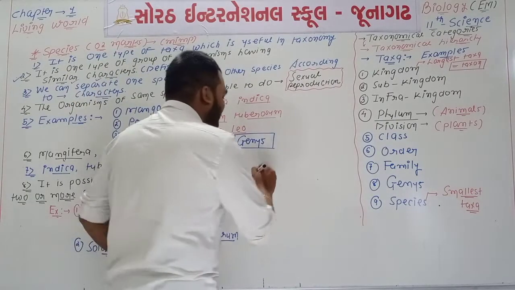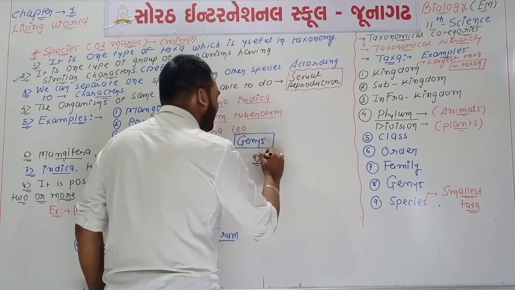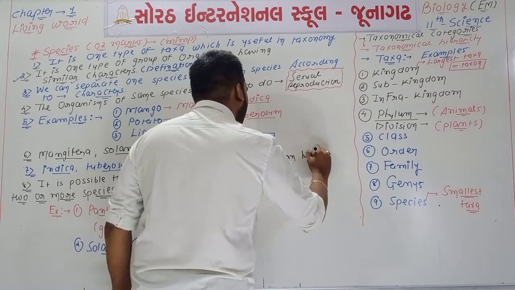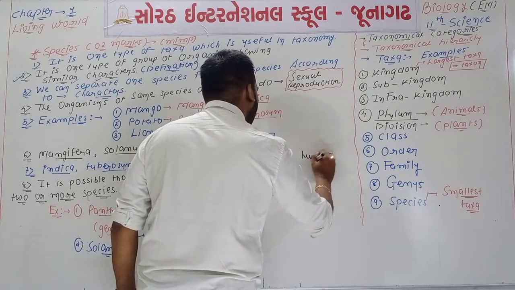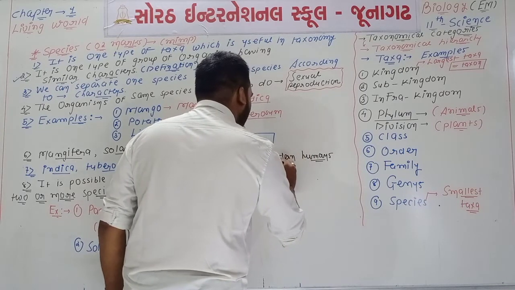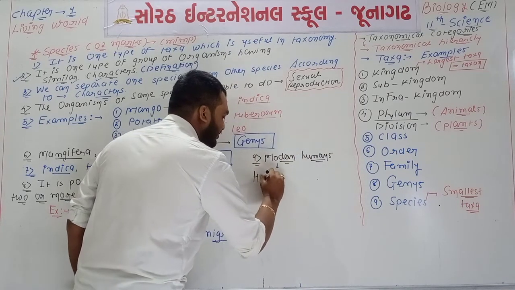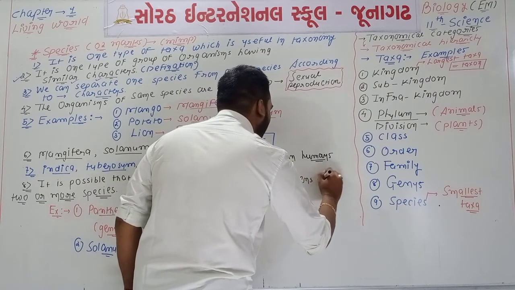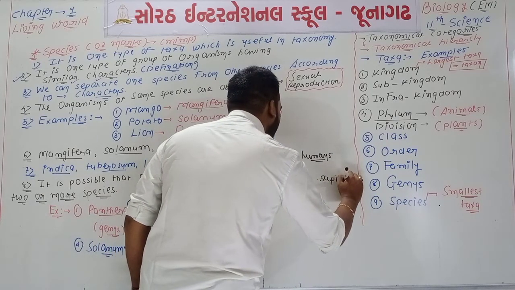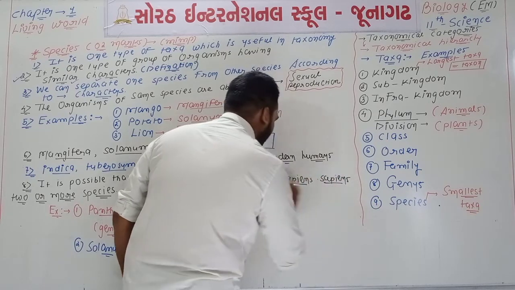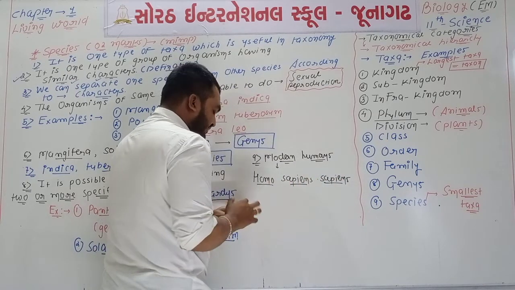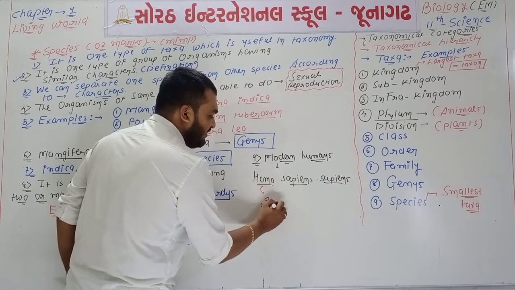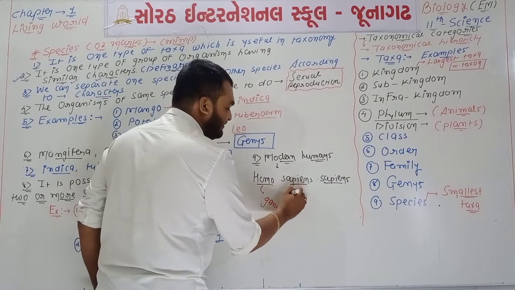Now, point number 9: the scientific name of modern humans is Homo sapiens. Homo is one type of name of genus.